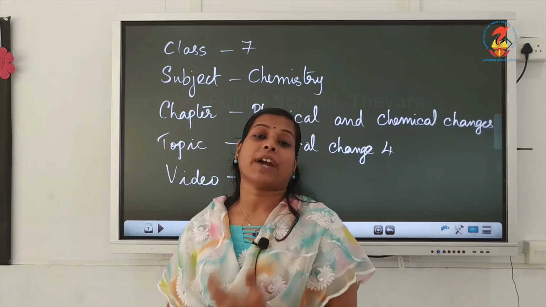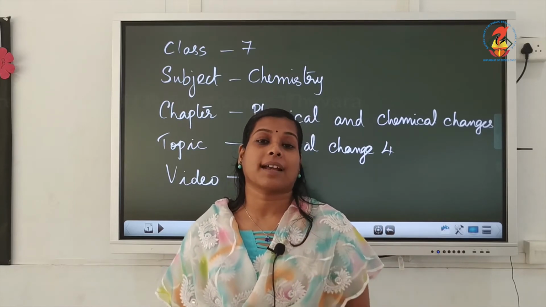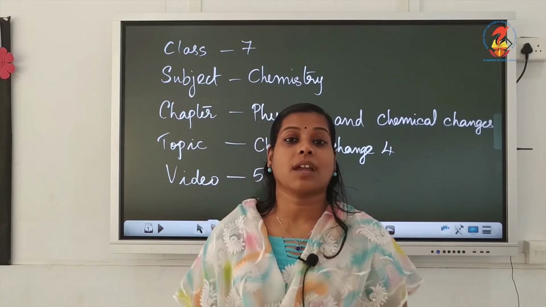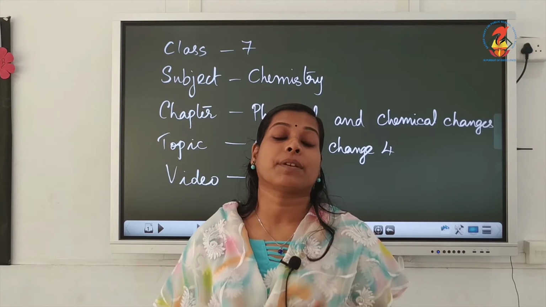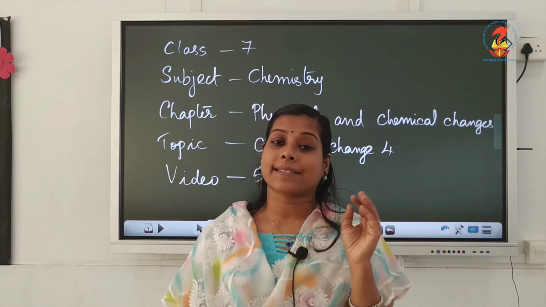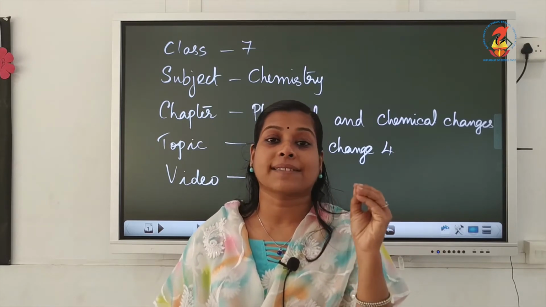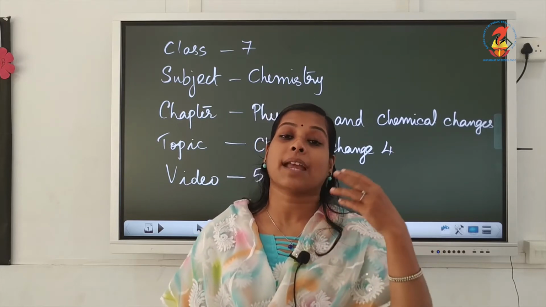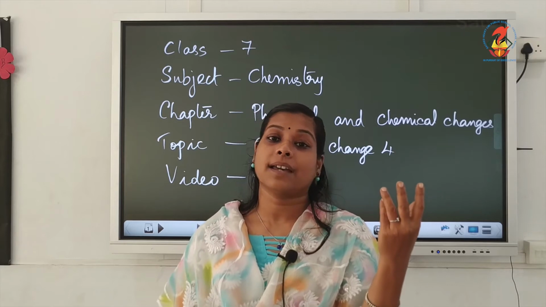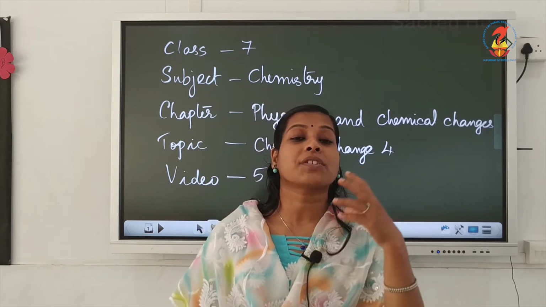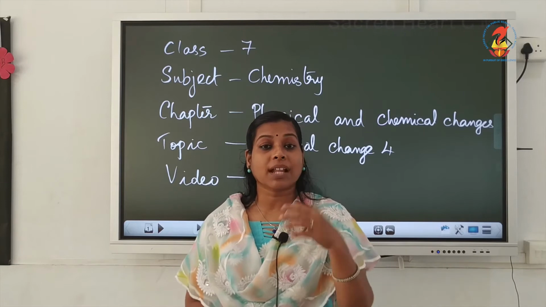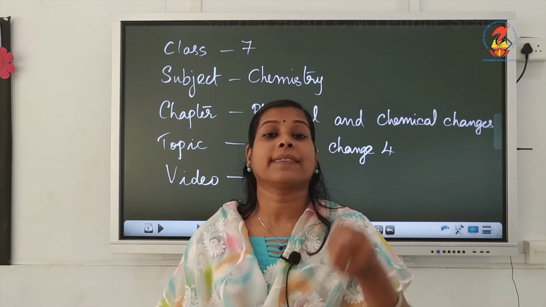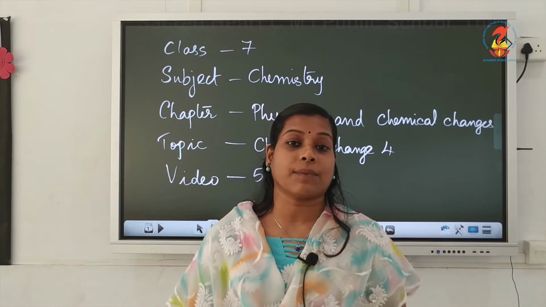If we are burning fireworks or firecrackers, the explosion of firecrackers is a chemical change. In that, what all things are produced? Yes, gases. Some harmful gases will also be produced. Sometimes sound will be there. Sometimes colors will be produced. So the explosion of a firework is a chemical change in which unwanted gases are also produced that will pollute the atmosphere.